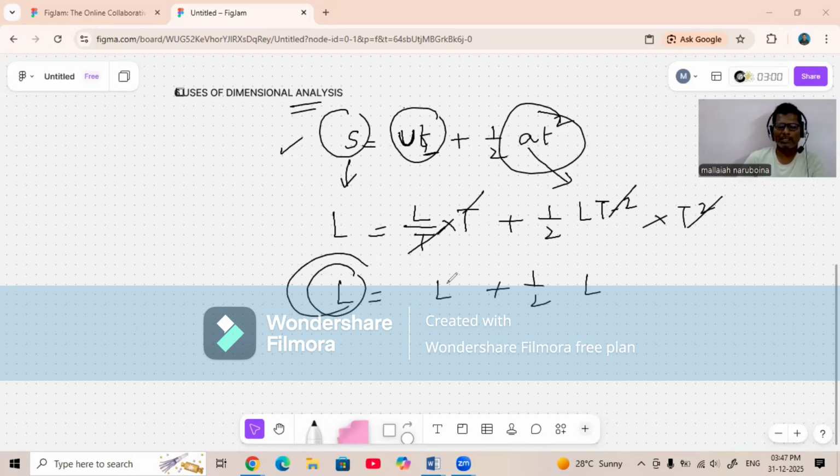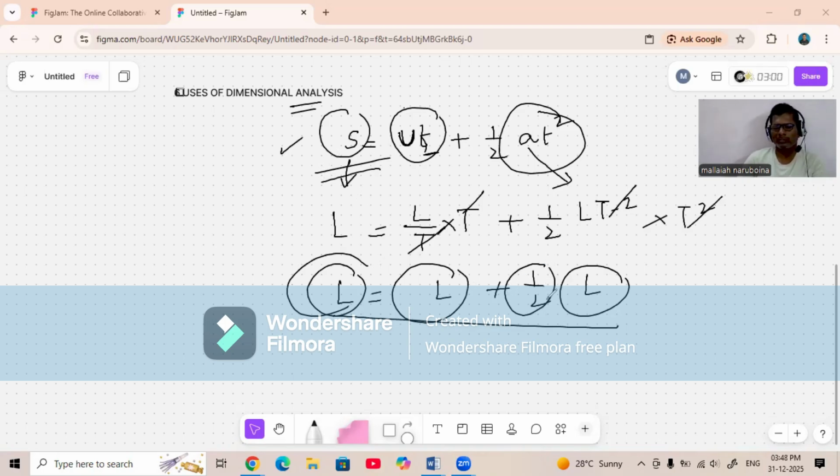Here L dimension, here also L dimension, here L dimension. So from this we can say this equation is correct. Don't think of the numerals, the coefficients. Each term must have the same dimensional formula.